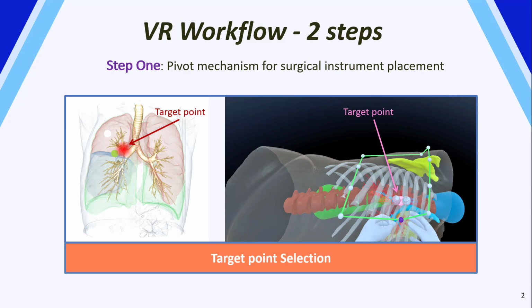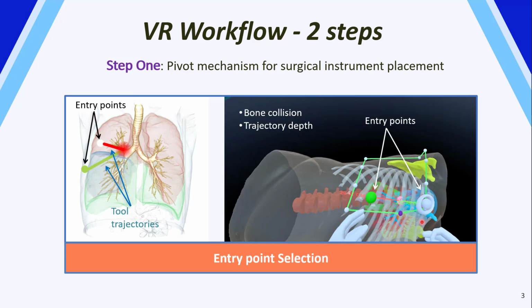In the first step, the pivot mechanism guides the trocar placement for the surgical instruments by incorporating two spheres. This process consists of two main actions. First would be to select the endpoint near the surgical target, which has been visualized as a pin sphere, and then selecting the entry point on the skin surface.